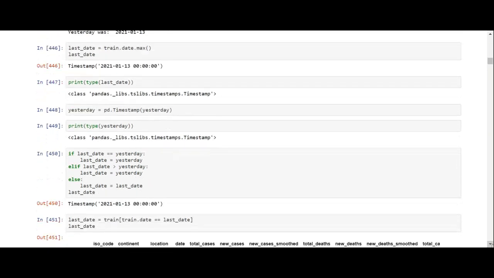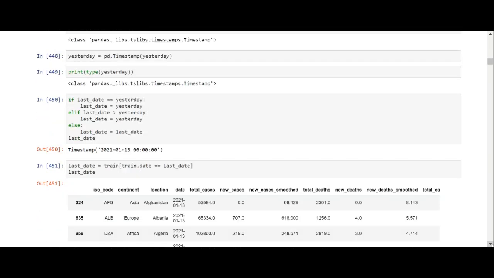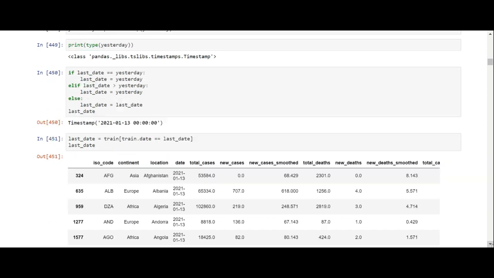So we print the type of the last date, which is a timestamp. We print the type of yesterday, and we make it a timestamp, and you can see it's a timestamp. Okay, so now we do an if-else. So if the date equals yesterday... if date greater than yesterday, the last date is yesterday. Else last date equals last date. So that's your fail-safe mechanism.